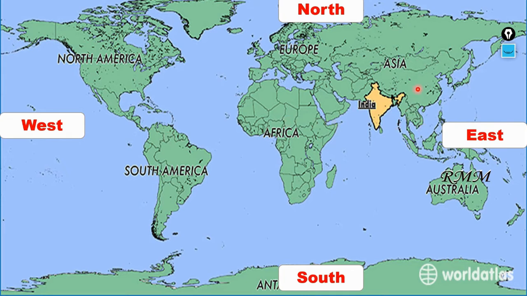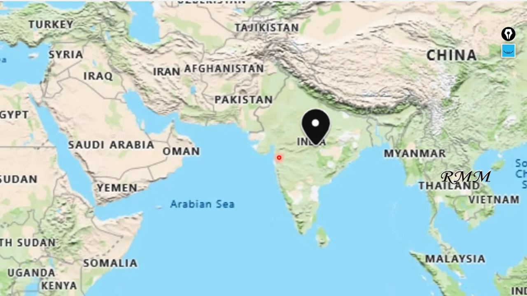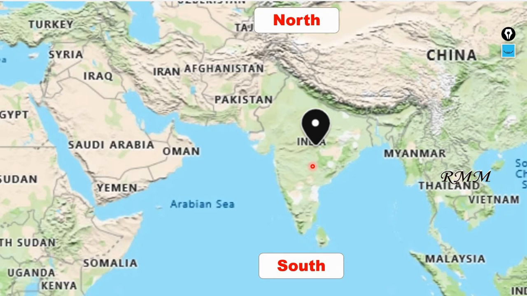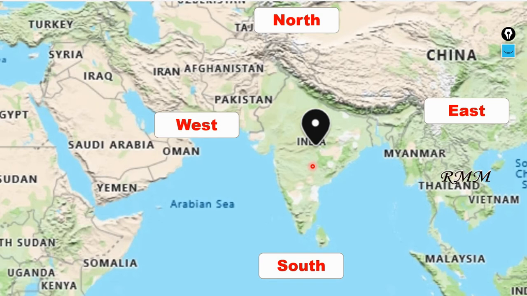From this you can understand that India is an eastern country, and if you take the example of the US, it's a western country. Again I am zooming in on India like this so that you can see the eastern and western parts and also see the neighboring countries on these parts. In the eastern part we have neighboring countries like China, Myanmar, Malaysia, etc. And on the western part we have countries like Turkey, Syria, Iraq, Iran, etc.